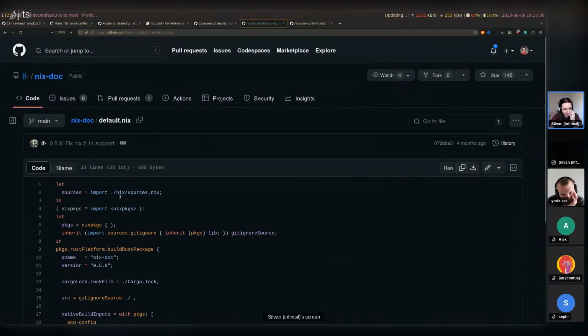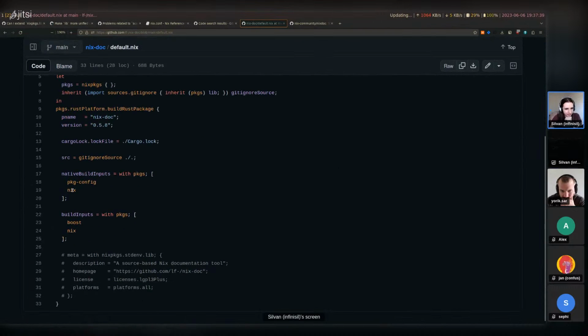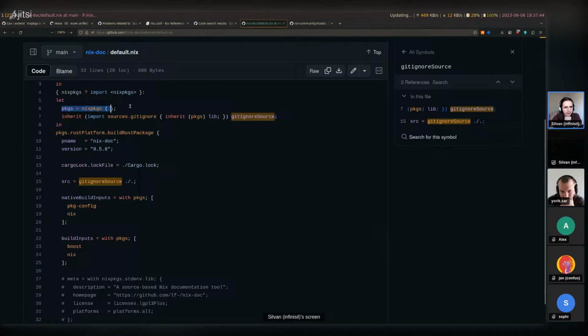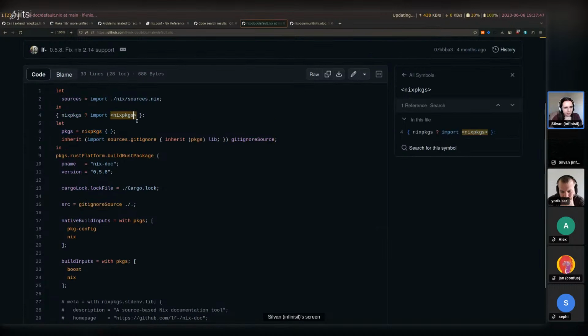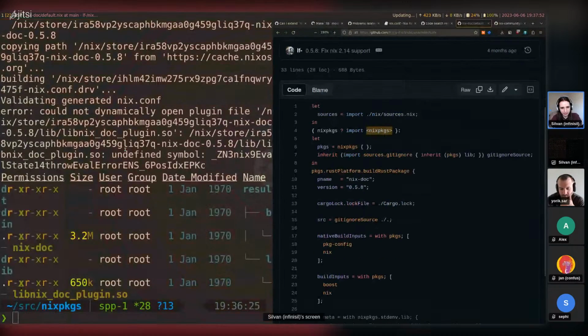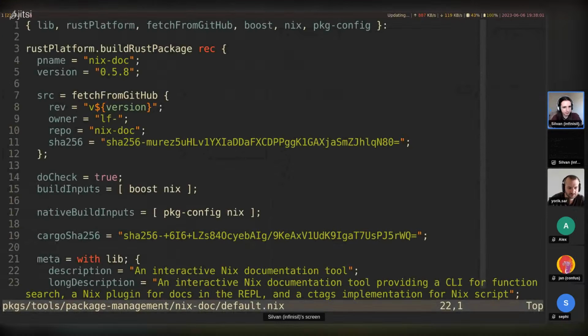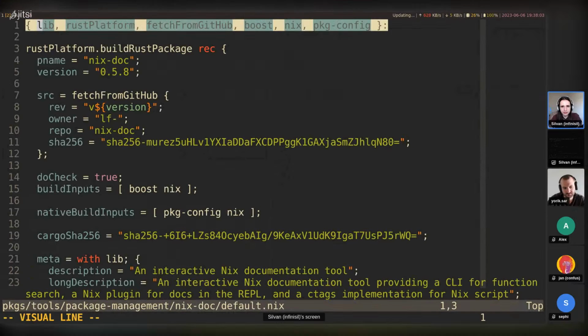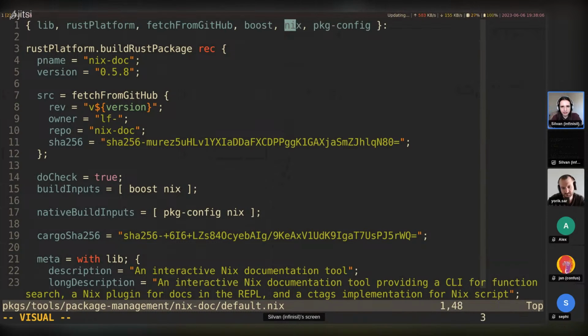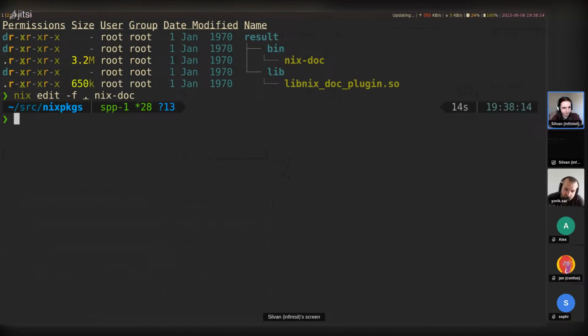So to override, let's look at the definition. So we have build Rust platform. It takes Nix as a native build input, as build input. Right, well, actually this definition here isn't super important. The one in Nix packages is. So let's look at that. Let's look at Nix edit nix-doc like this. So we can see, all right, Nix is added up here as a dependency. So we should be able to use .override and then pass our changed Nix.